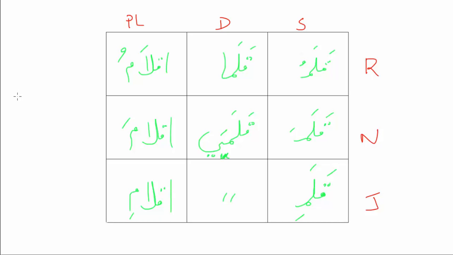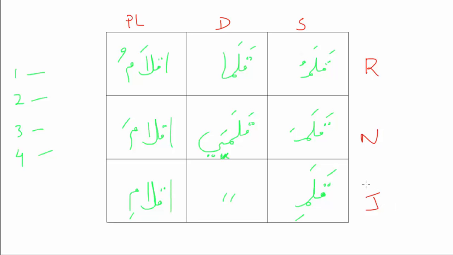And that's it. Now, of course, the question should be, when do you make things light? I told you there are 4 reasons. You're going to learn them pretty soon. But right now, this is all you've got to know. Watch the previous video to see how everything looks: rafa nasab jar, singular, dual, plural, the normal masculine, normal feminine, and broken plurals, in the heavy form. In this video I showed you all 3 charts, rafa nasab jar, but in light form.